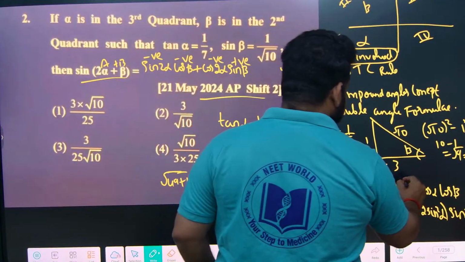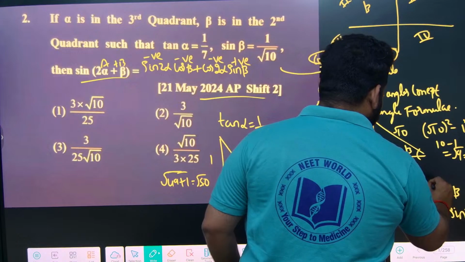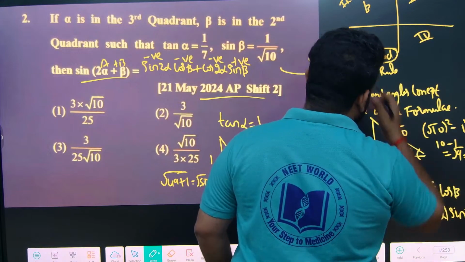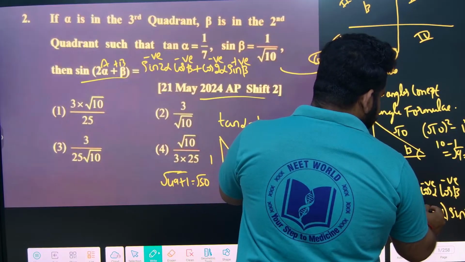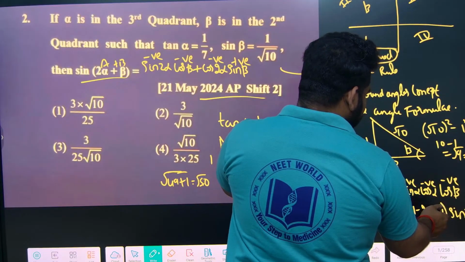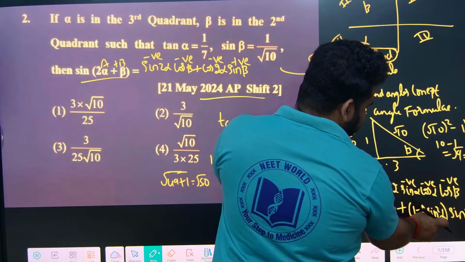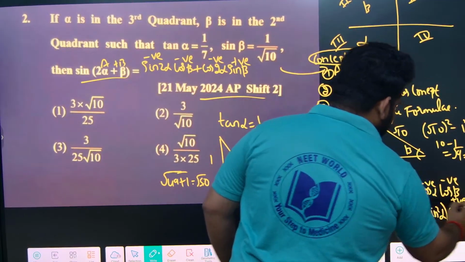Because alpha is in the third quadrant, sin alpha will be negative, cos alpha will be negative, and cos beta is in the second quadrant, so that will also be negative. So 1 minus 2 sin square alpha: sin square alpha, negative into negative, will become positive, because sin square alpha will be positive. Now let us put the values.